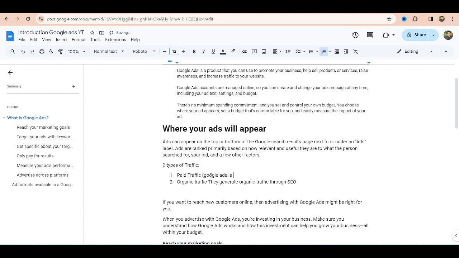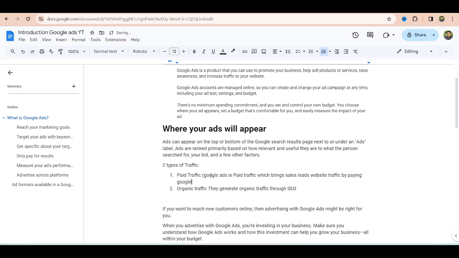Google Ads is paid traffic which brings sales leads and website traffic by paying Google.